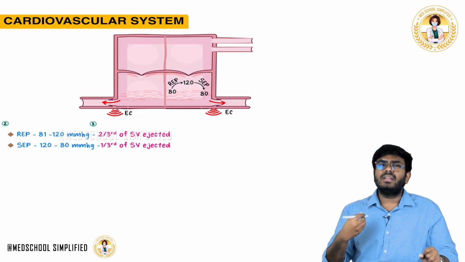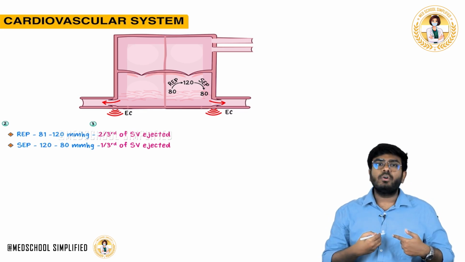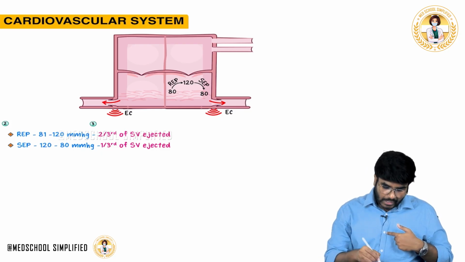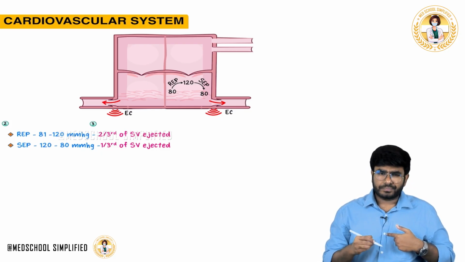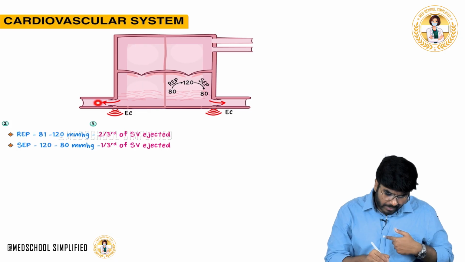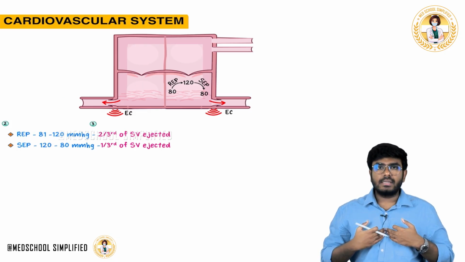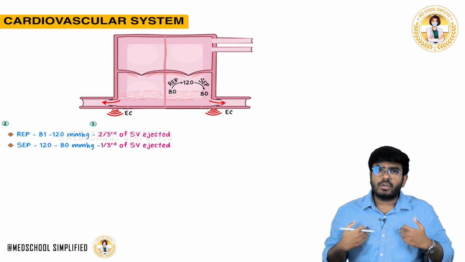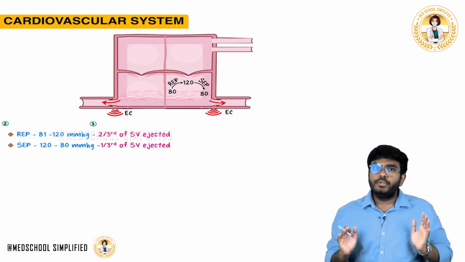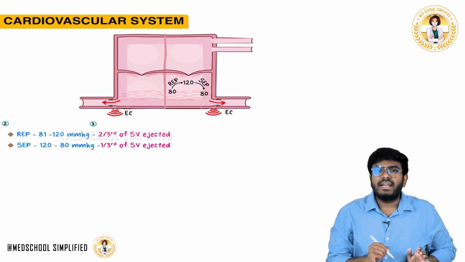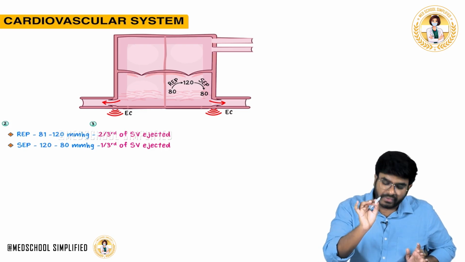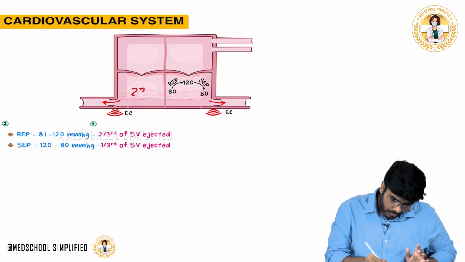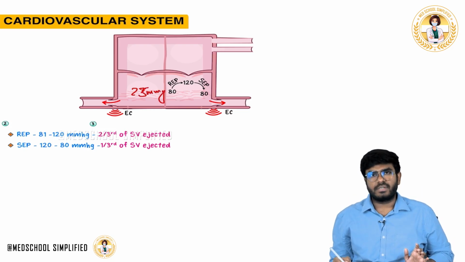But there is something called the pulmonic circulation. The heart is sitting over here. The right-sided heart, what is its function? It has to send blood to the lungs. The heart is here, the lungs are just here. So does it need to generate 120 mm Hg pressure? No. During systole, the right side of the heart will generate a pressure of only 25 mm Hg.